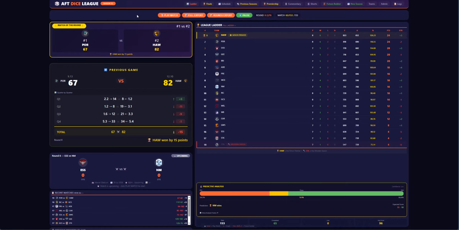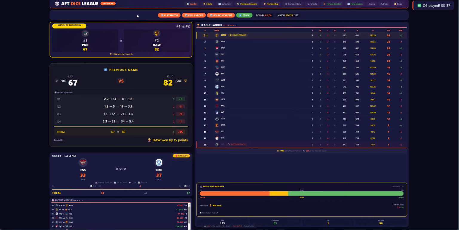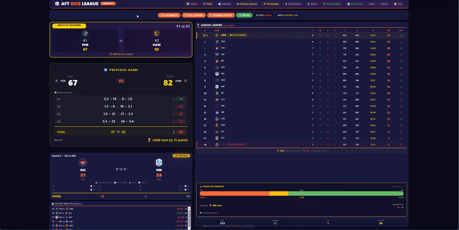It's Essendon versus North Melbourne at Marvel Stadium. Let's go to the first quarter. In the first quarter, North Melbourne have kicked 6 goals, 1-37 to Essendon, 5 goals, 3-33. All right, let's go to the second quarter of this match. And it is 3 goals, 4-22 to Essendon, 2 goals, 6-18. So it's 8 points the difference at halftime.